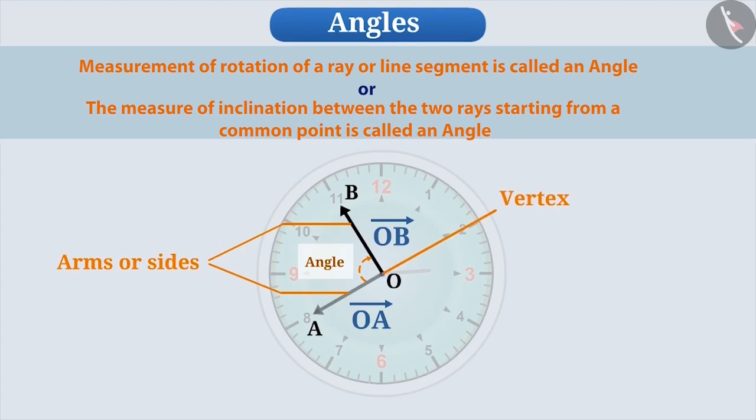A small arc is made on the vertex to show the angle between one ray and the other. Using the vertex, we can give a name to the angle. Like here, the vertex is O, so we can name this angle as angle O. Here, this sign shows the angle.